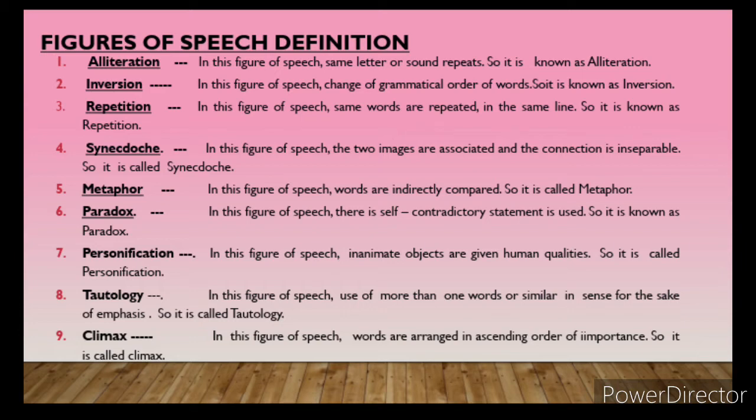For example, I would say the camel is called the ship of the desert. The camel is indirectly compared with a ship of the desert, so there are two things which are indirectly compared, without using as, like, and so. If we use as, like, and so, it is simile, a direct comparison, because those words are used. But metaphor is an indirect comparison without using as, like, and so, but the comparison is there. Must remember, two things are compared but indirectly.